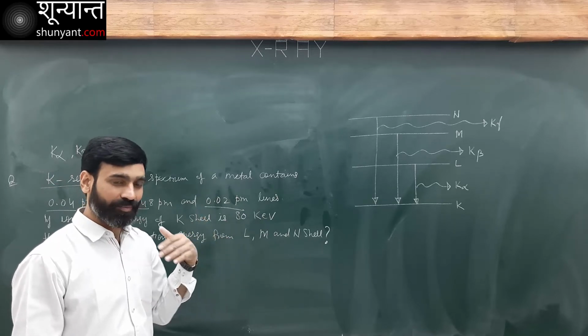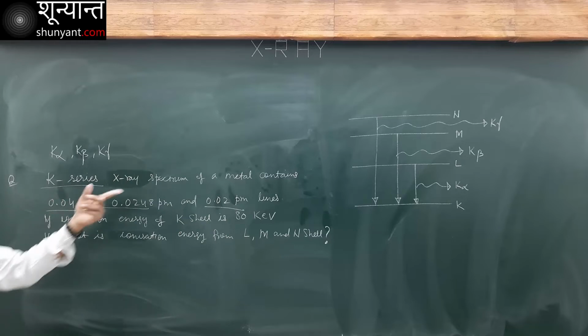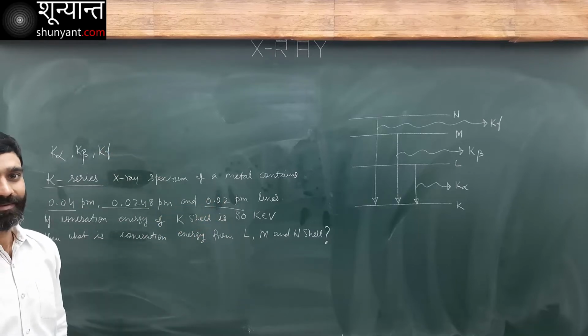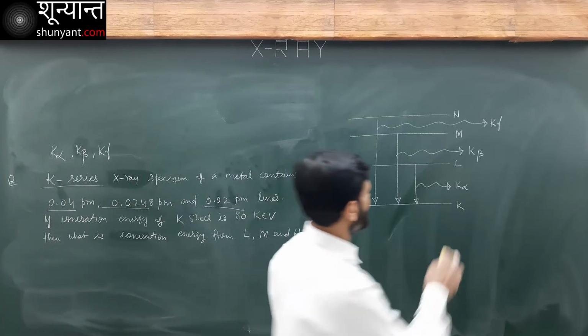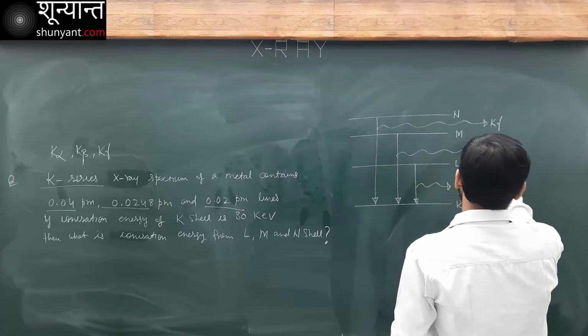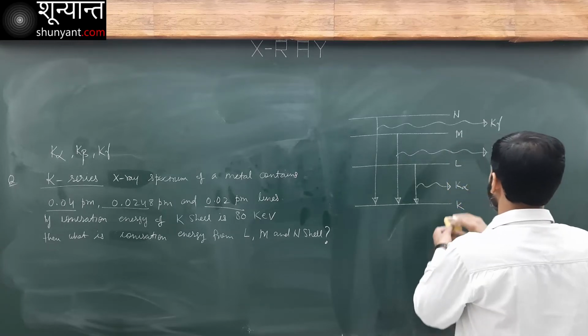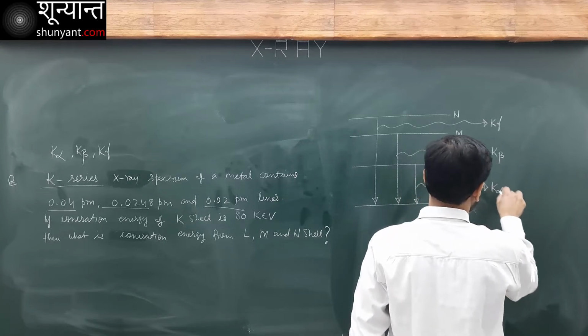Which one is going to have more wavelength, less wavelength? These are the wavelengths corresponding to these lines: K alpha, K beta, and K gamma. Let me write it like this. This is K beta here, and this here is K alpha.